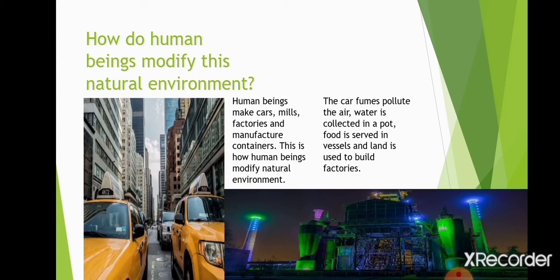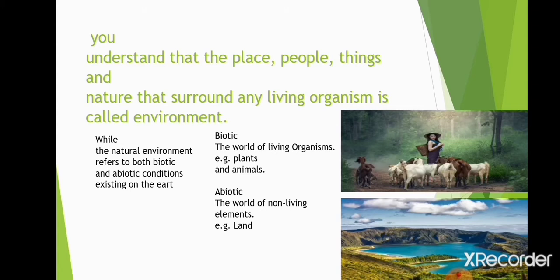Modify means doing the change. So by changing the natural environment, human beings make many items necessary for survival. That is how human beings modify the environment, to fulfill their needs. But in this process, sometimes human beings pollute the environment. This is not a good thing. So you understand that place, people, things and nature that surround any living organism is called environment.